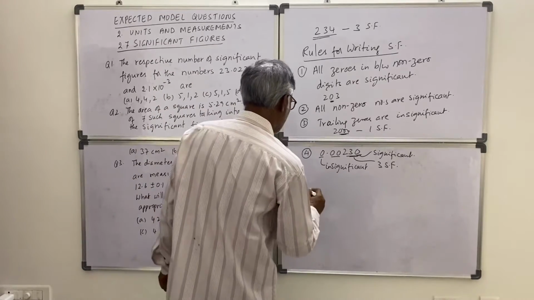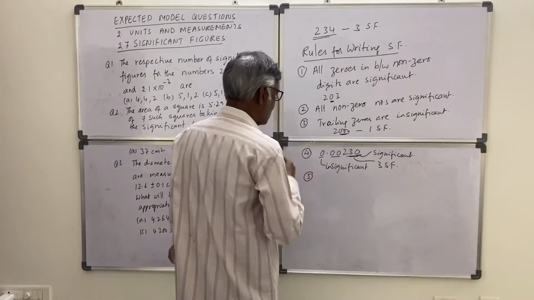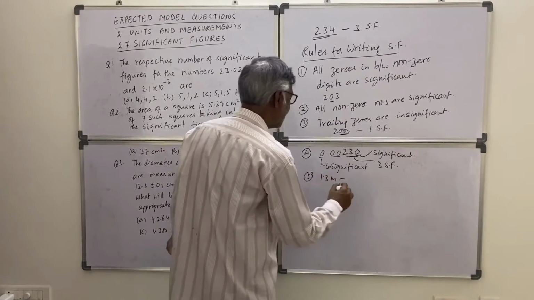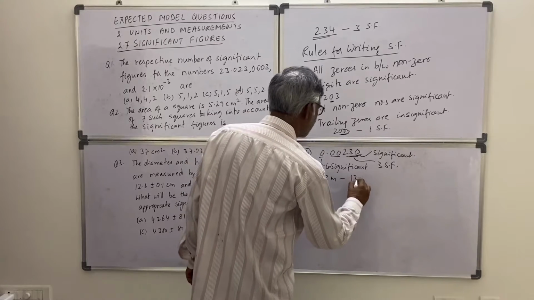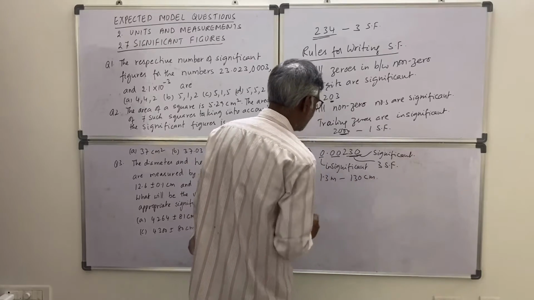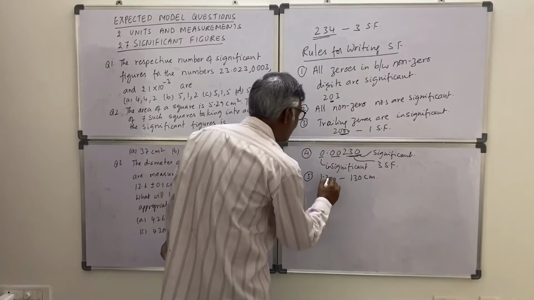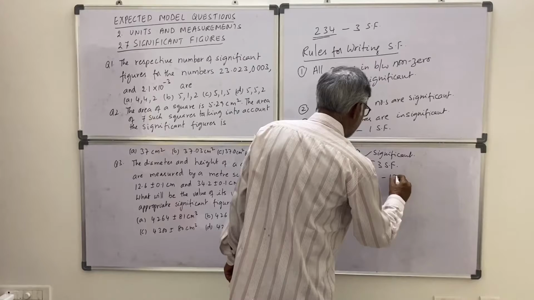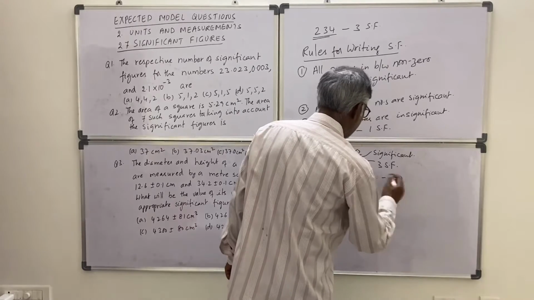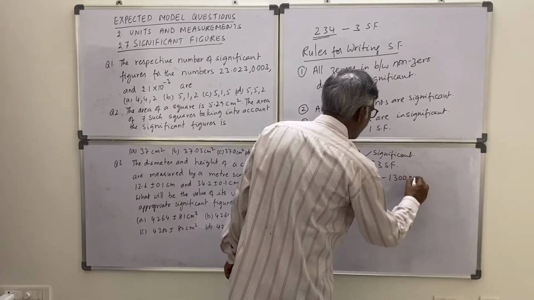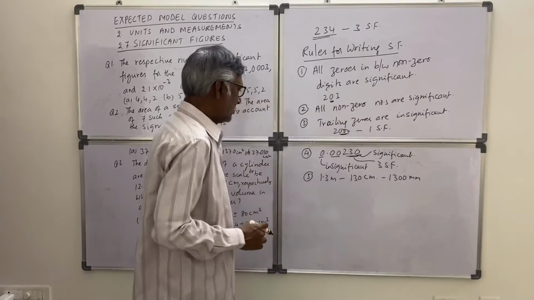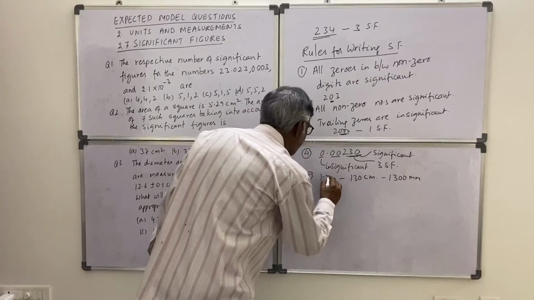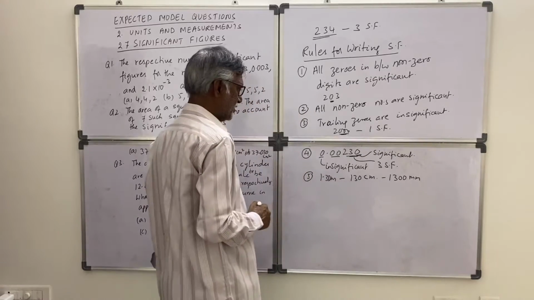Suppose if you are writing 1.3 meter, if you are changing into centimeters, this will become 130 centimeters. Okay, suppose I am writing 1300 mm. Suppose 1.30 meter is there.